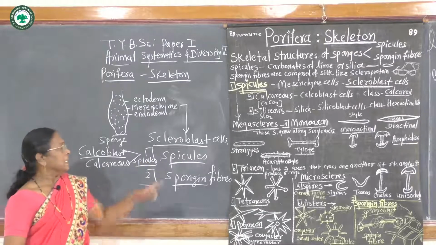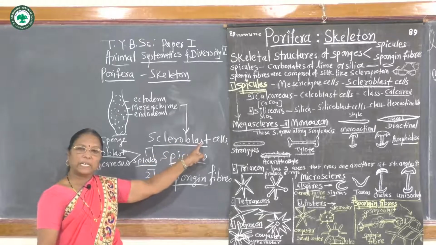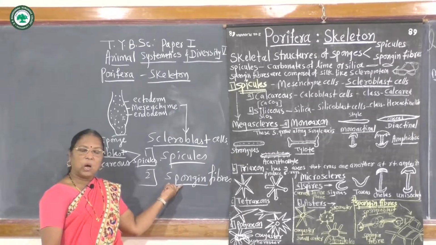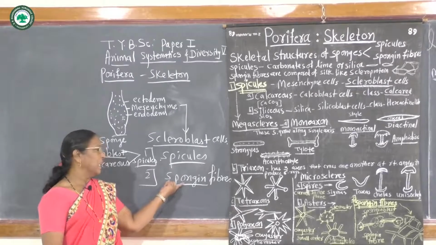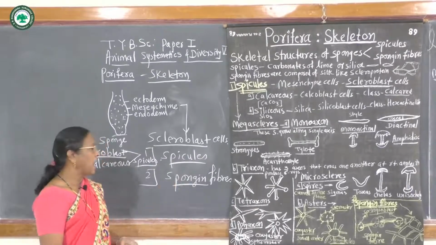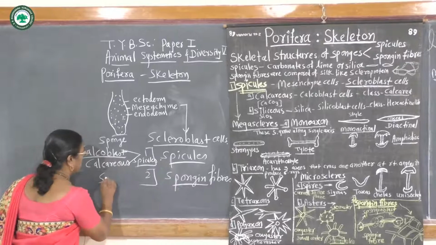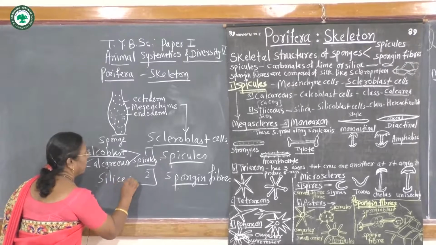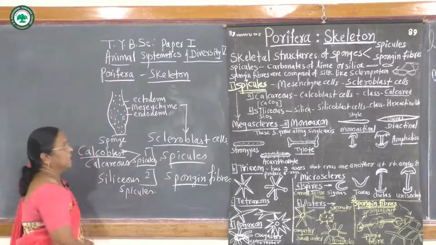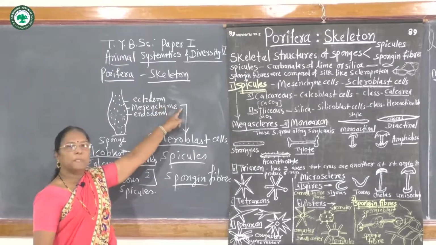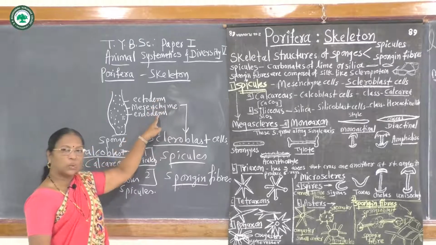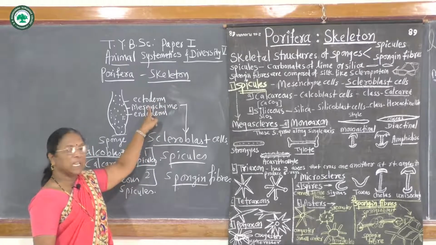If scleroblast cells secrete silica material, then those spicules are called siliceous spicules.